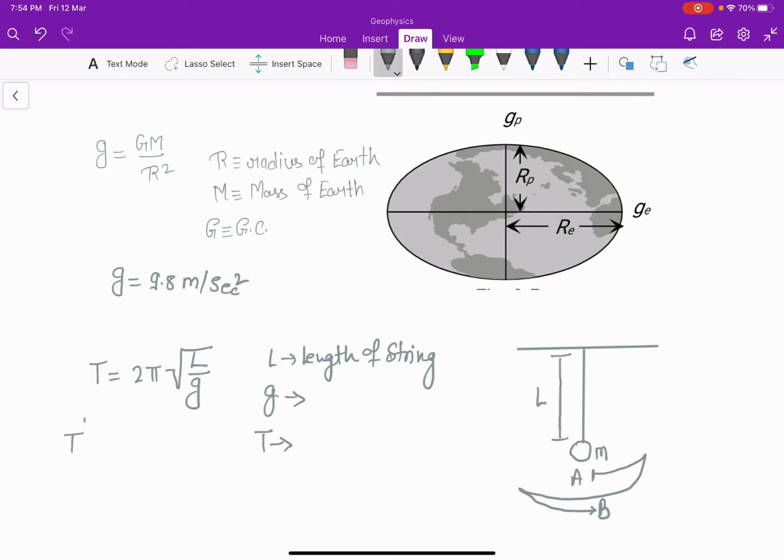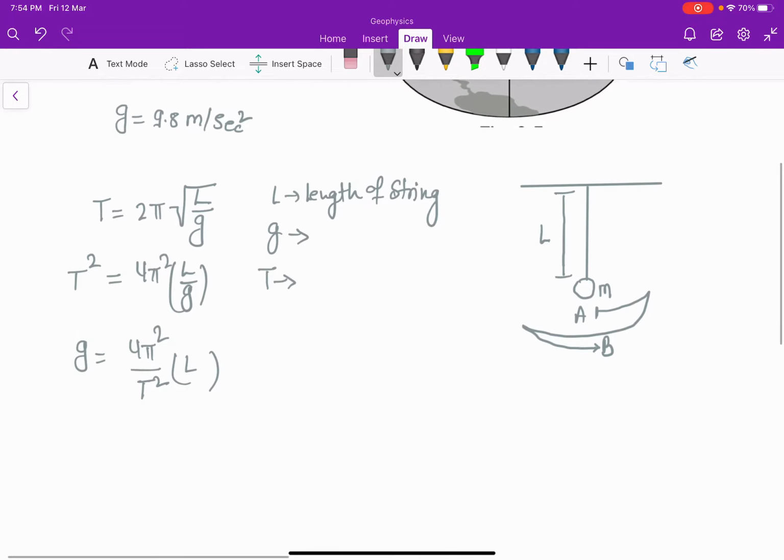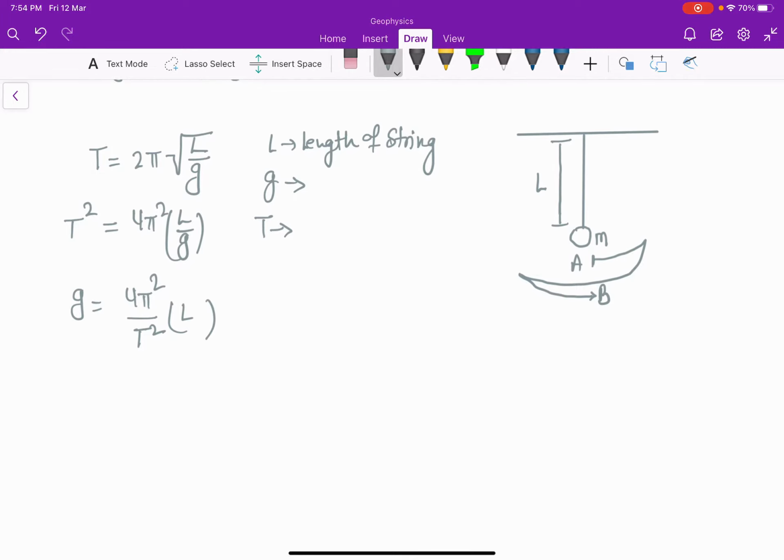So from T and L we will get the value of g. How? By squaring the above equation, T square is equals to 4 pi square L by g, or g will be 4 pi square upon T square into L. So this is the simple formula to calculate the value of g anywhere on the earth surface. Now let's talk about the unit of gravity. First unit is CGS and the other is SI.